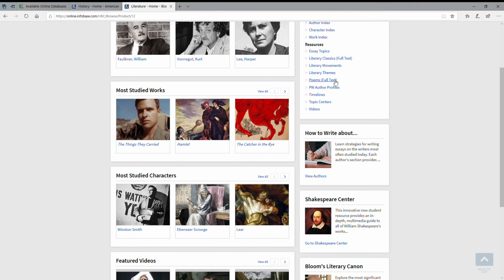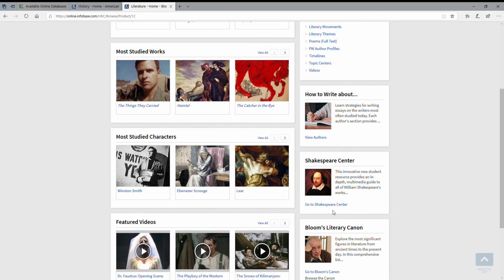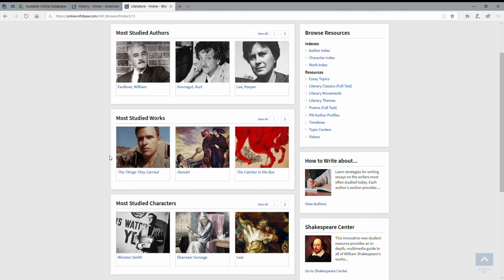So if you're looking for poem information, it's in here. Again, we'll see timelines and topics and videos. They do have a special center just for Shakespeare, so that's here. And then you do have the how to write about, and it will give you a list of different authors, like we had just seen in the Great Gatsby article, on how to write about a specific author and their work.